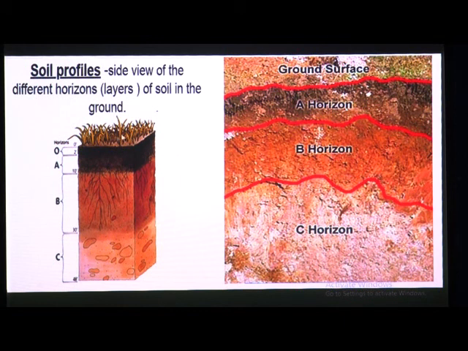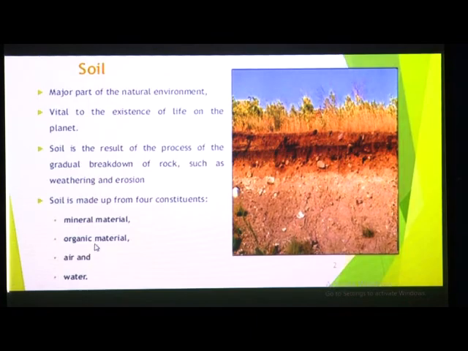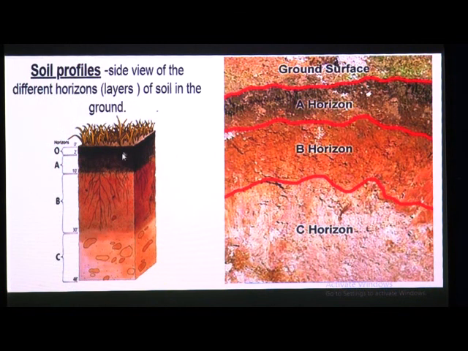On this ground surface we can grow plants and crops. You have to go into the ground, then only you can see this structure, okay. So this is a soil profile.